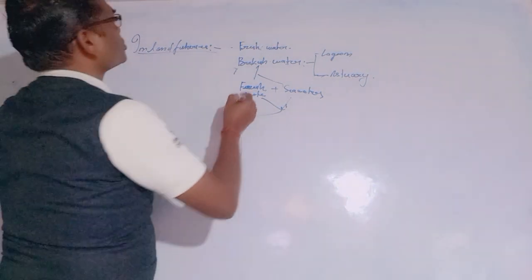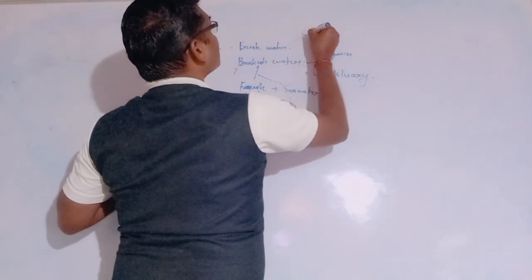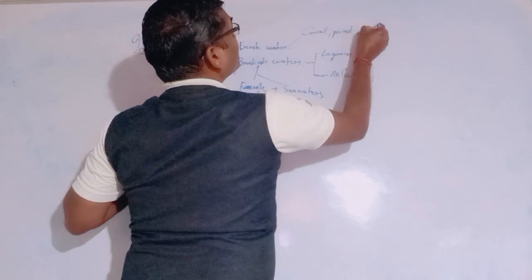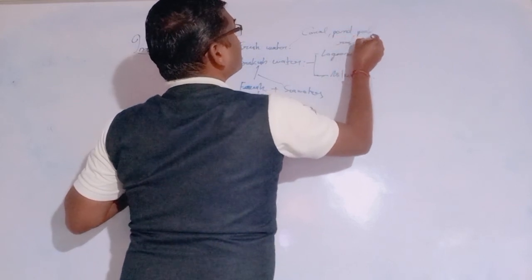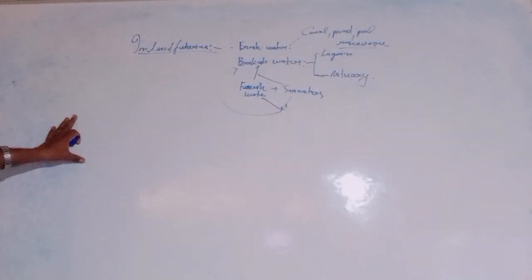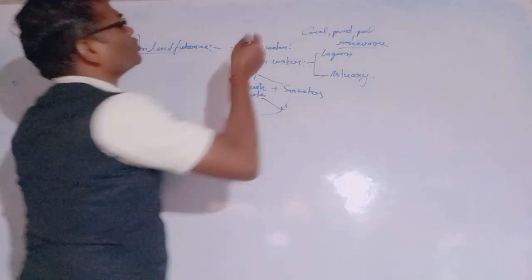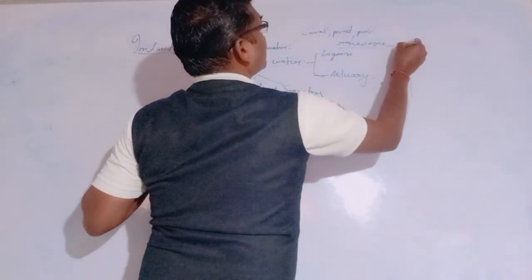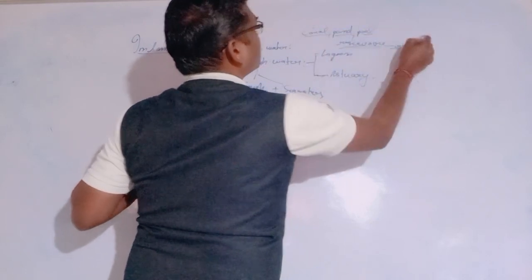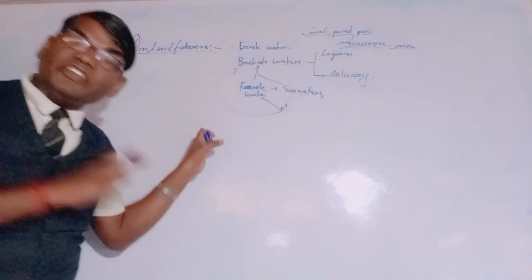Fresh water resources include canals, ponds, pools, reservoirs, and rivers. So river is also included in fresh waters.